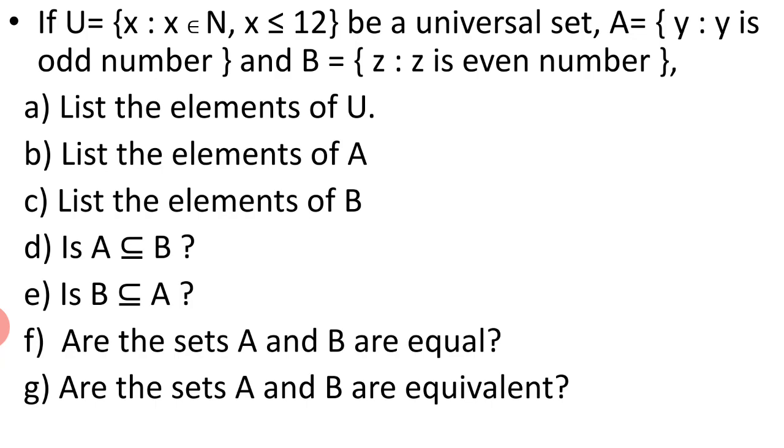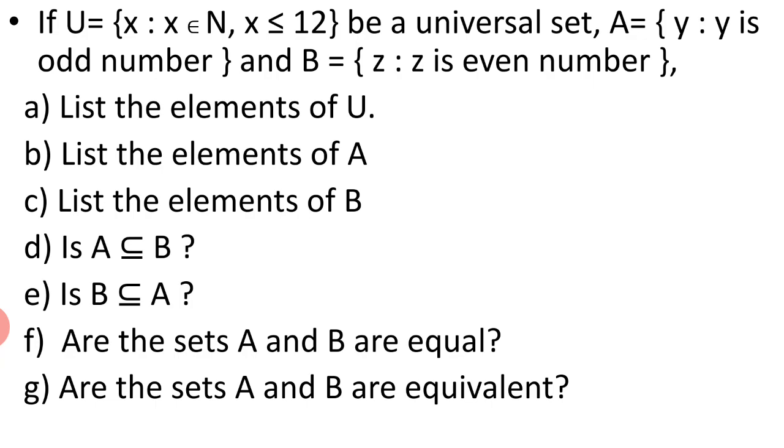Now D and E. Is A an improper subset of B, and is B an improper subset of A? No, they are not improper subsets. It is because to be improper subsets they should have the same elements, but they don't. Number F. Are sets A and B equal? No, they aren't. To be equal sets they should have the same elements.